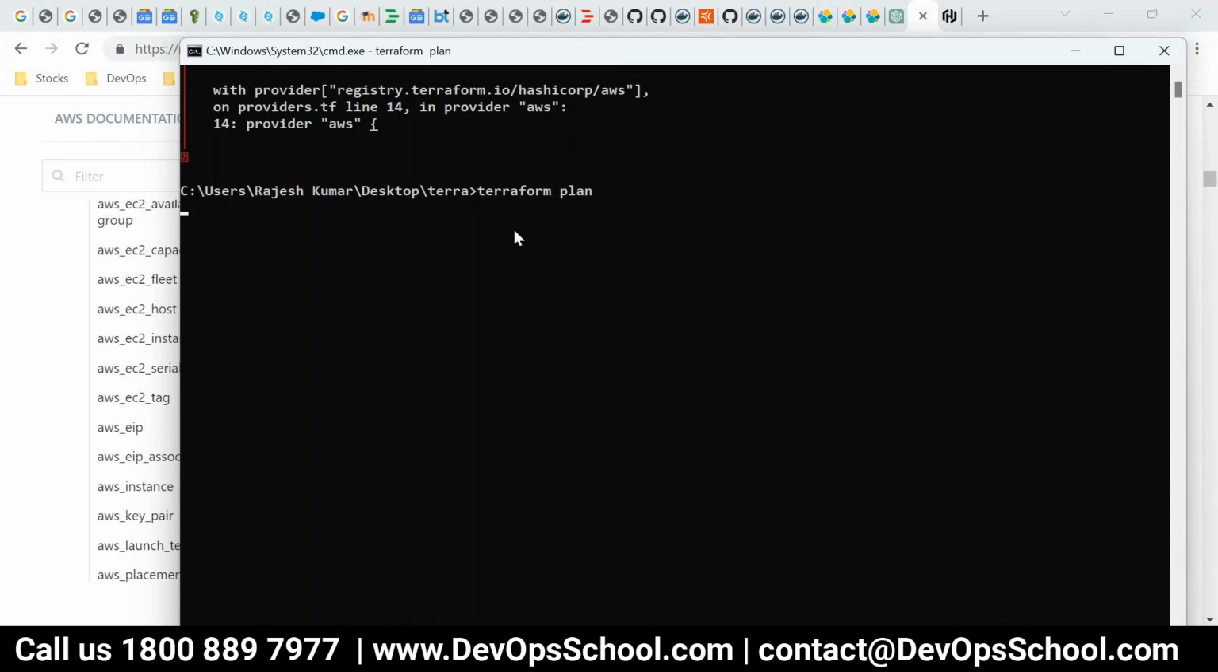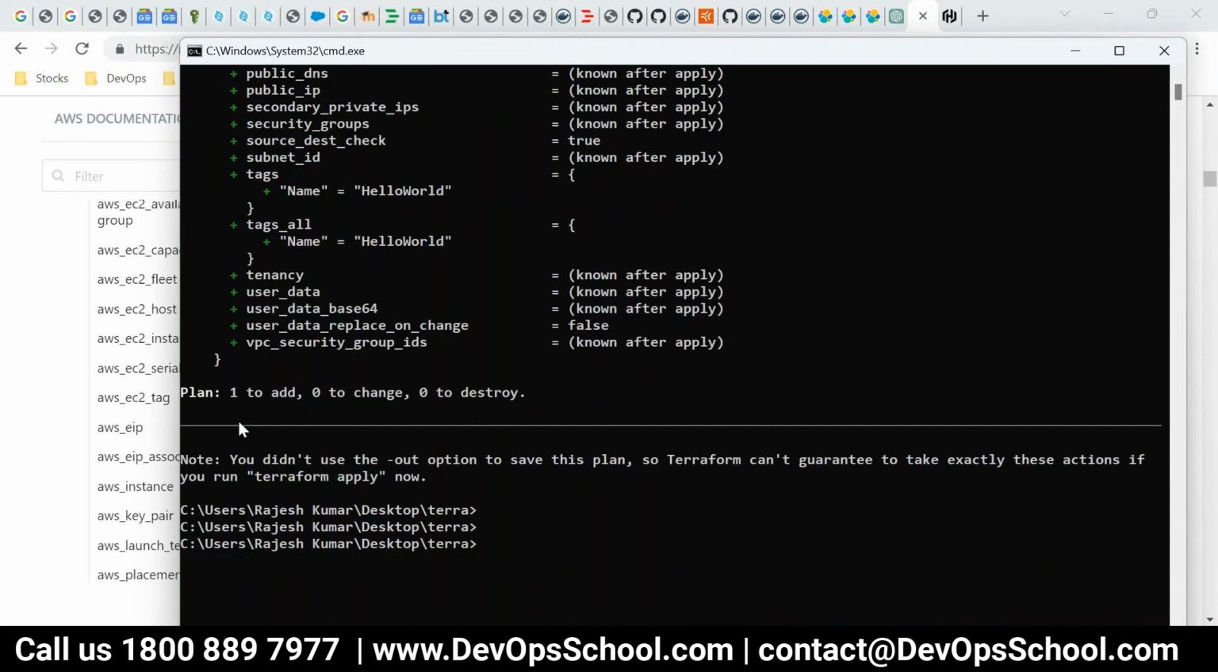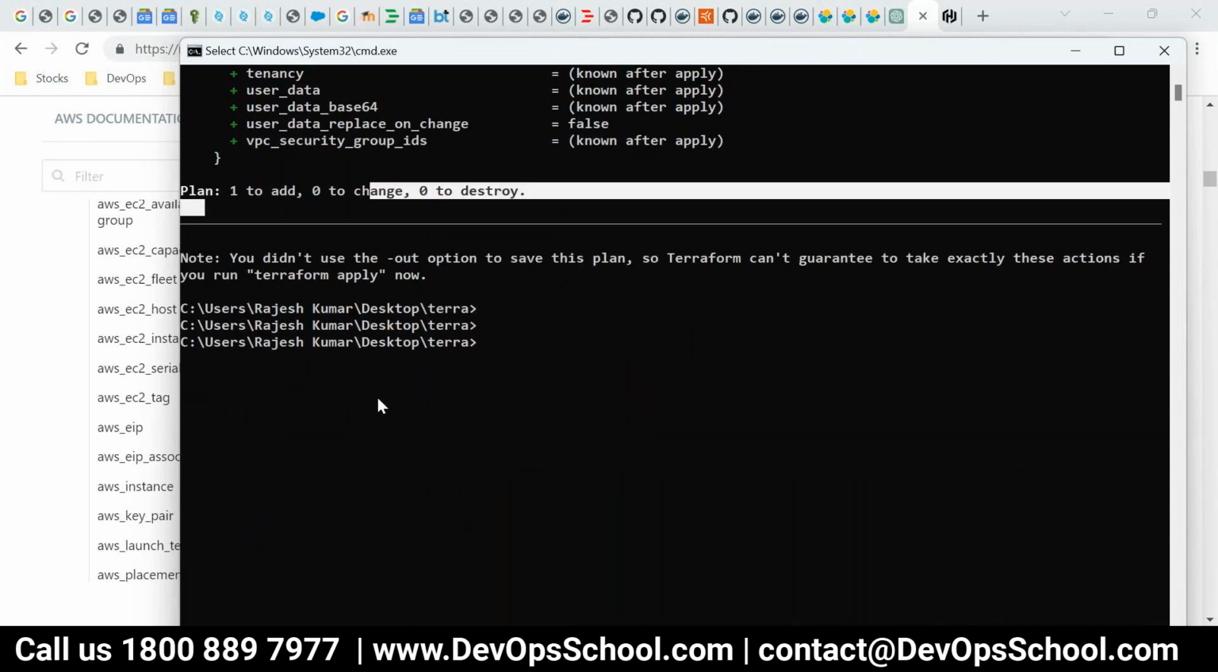Slow actually for me. So see here, one resource to add, 0 to change, 0 to destroy. That means it's a plan, it's a dry run. Now I'll make an apply.